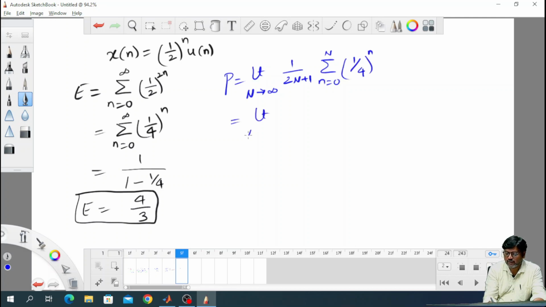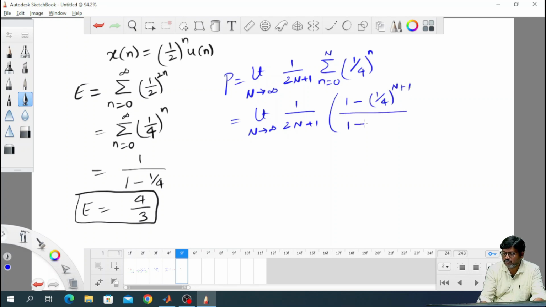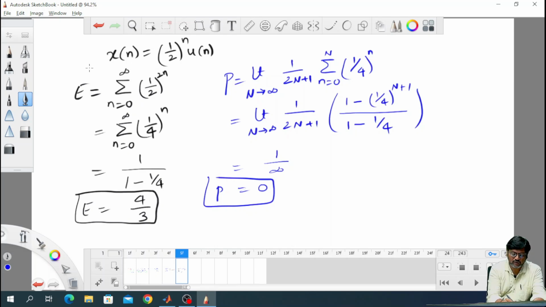So, it is the limit capital N tends to infinity, 1 by 2N plus 1, times 1 minus 1 by 4 whole power capital N plus 1, divided by 1 minus 1 by 4. When you apply the limit, this whole value is positive and this factor is 1 by infinity, whose value is 0.